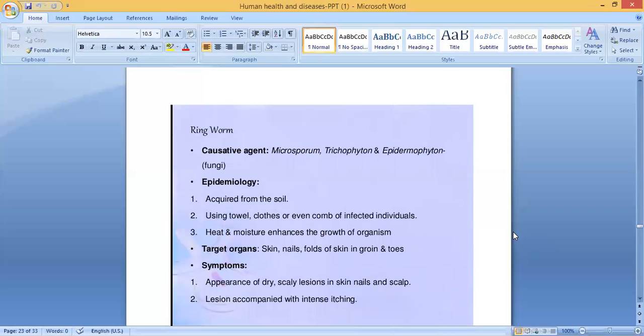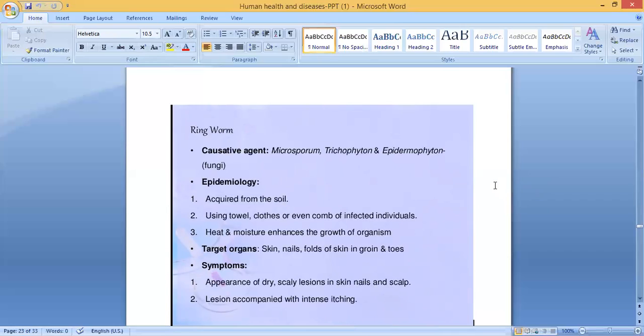Then ringworm. Causative agents: Microsporum, Trichophyton, Epidermophyton. These are fungi. So the causative agent for ringworm is a fungus. Usually we can see dandruff in the scalp. It is a fungal infection.